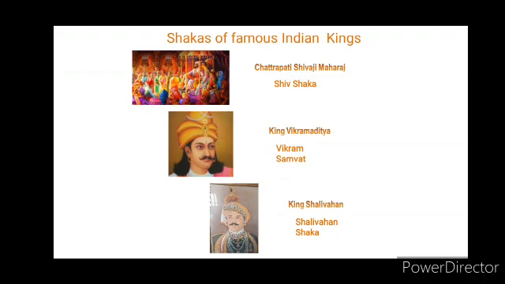The current year is referred to as Shiva Shaka 347. Similarly, King Shalivahan and King Vikramaditya started their own shakas after their coronations. The current year is also referred to as Shalivahan Shaka 1942 and Vikram Samvat 2076.